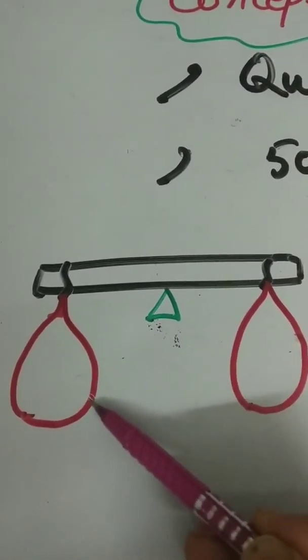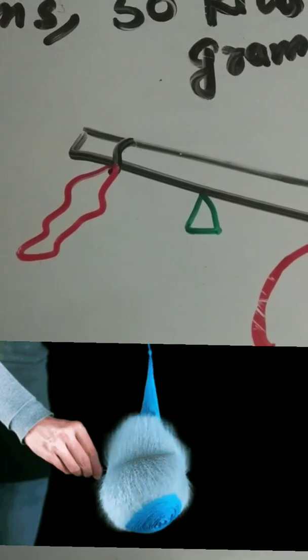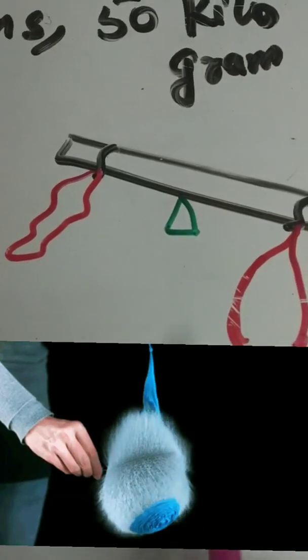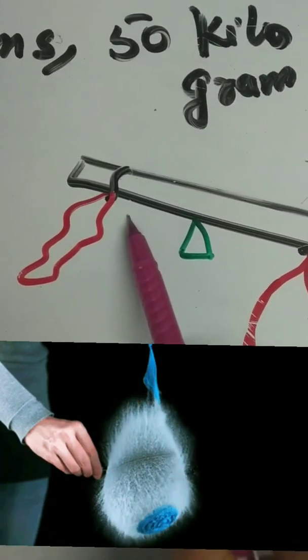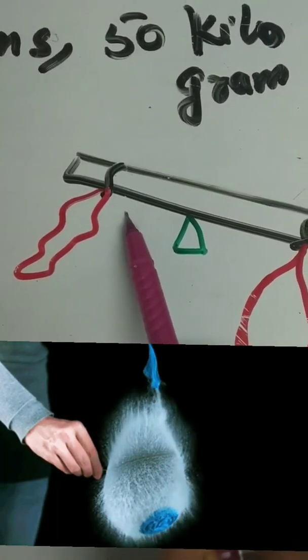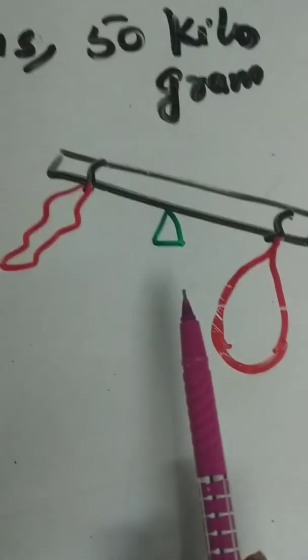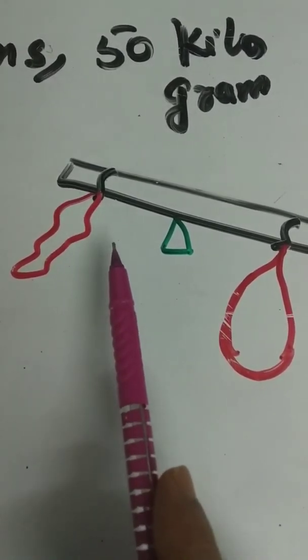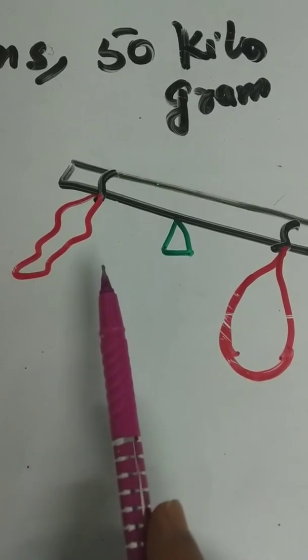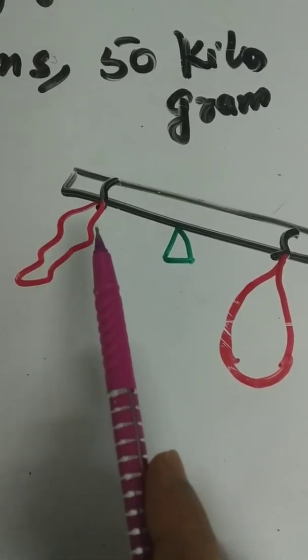Prick one balloon. We will find that the pricked balloon side rises up. This is because when the balloon is pricked, the matter in the balloon, that is air, escapes, making the side lighter.